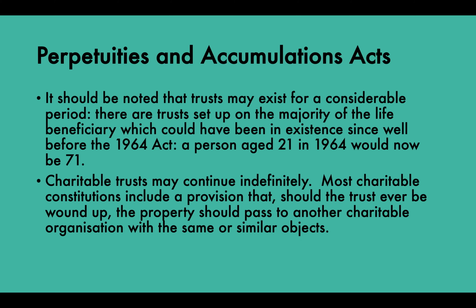So, for example, going back to the 13th century, Eton is a charity and has been going on for quite a long time. If charities run out of steam and have money, they need to be able to pass it on to another charity with similar objectives. And that is the purpose of having charitable trusts that can continue indefinitely.